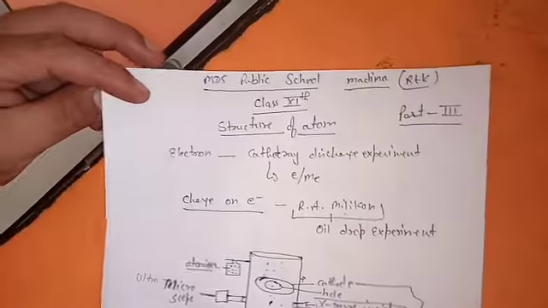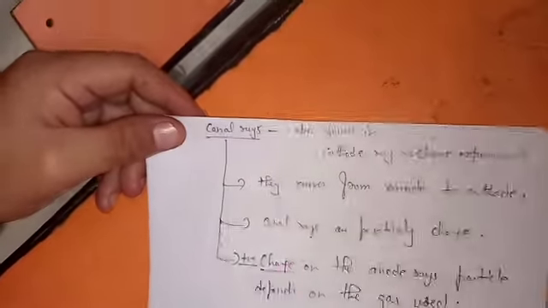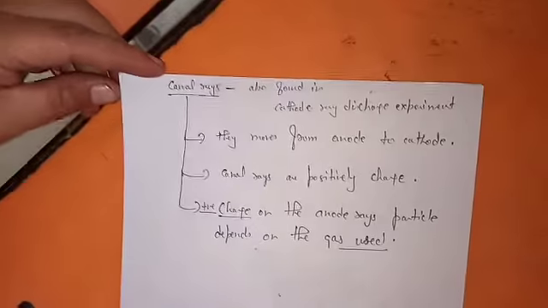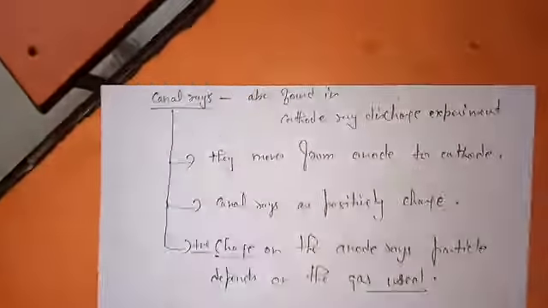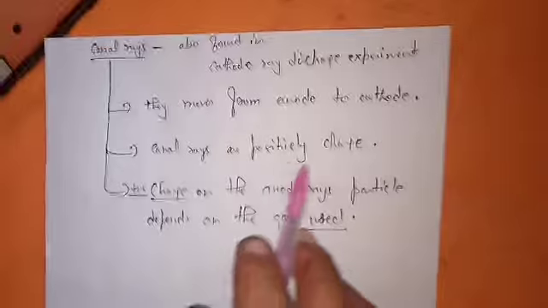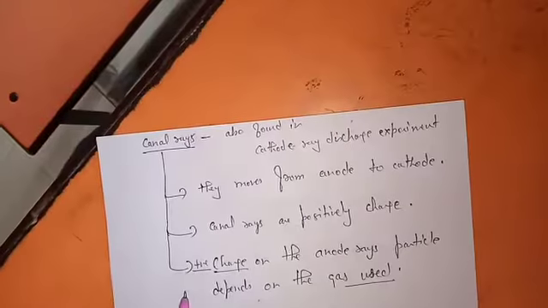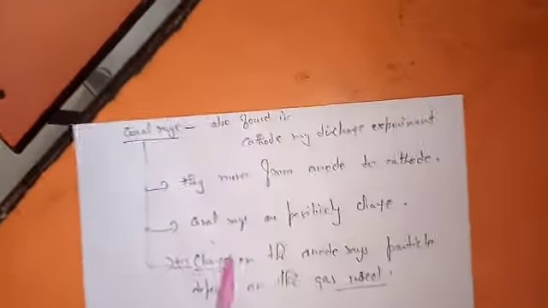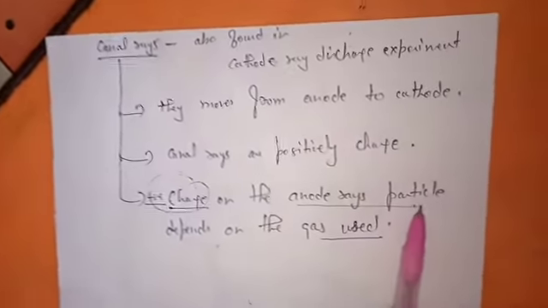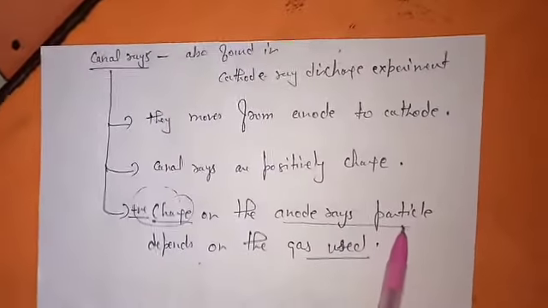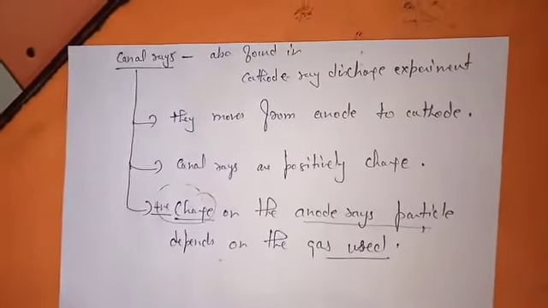We are discussing part 3, the structure of atom, and we are on the canal rays. We are discussing the properties of the canal rays, that they move from anode to cathode. Canal rays are positively charged, and there is a positive charge on the anode ray particle. This is an important property because it is the basic thing that distinguishes them from the cathode rays.